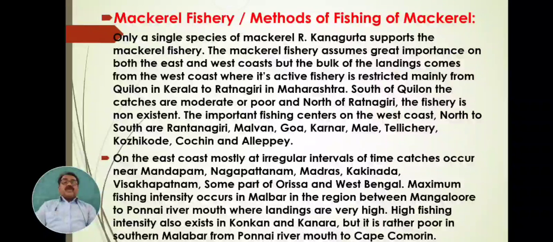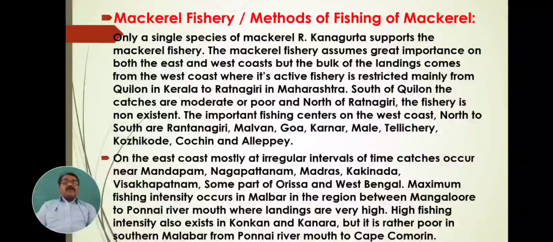from the west coast of India, where its active fishery is restricted mainly from Quilon in Kerala to Ratnagiri in Maharashtra. Means from Quilon in Kerala to Ratnagiri in Maharashtra, these fish are caught in large, tremendous quantities, the bulk landing, the maximum mackerel.